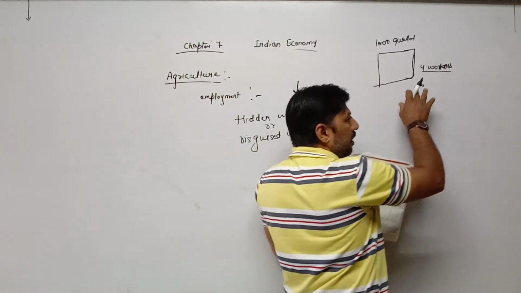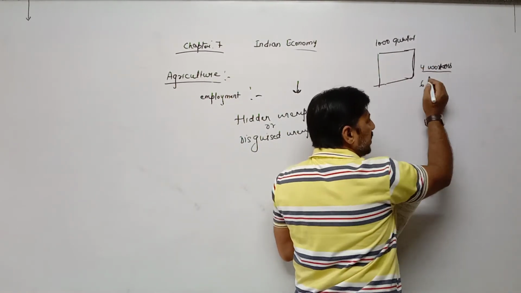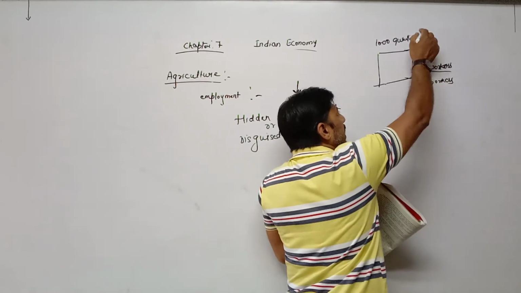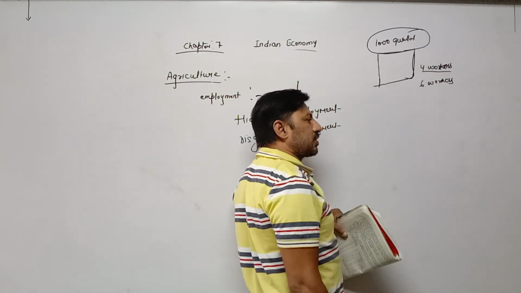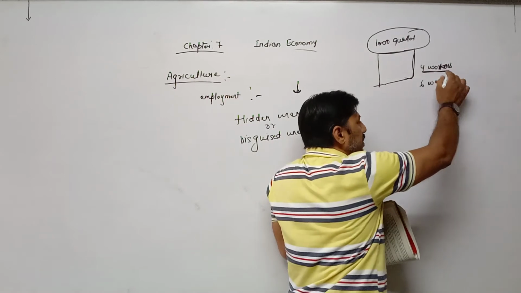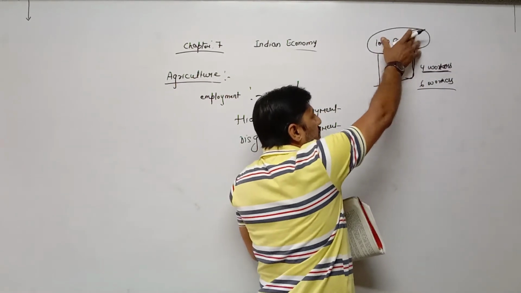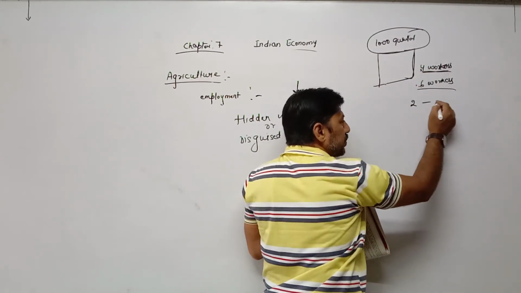Now if 6 members of that family are involved in that farming land, 6 workers, still they are able to produce only 1000 quintal of rice, because this is the maximum production from that particular field. So whether 4 workers are engaged or 6 workers are engaged, production is the same, 1000 quintal. It means the additional 2 workers are producing nothing.